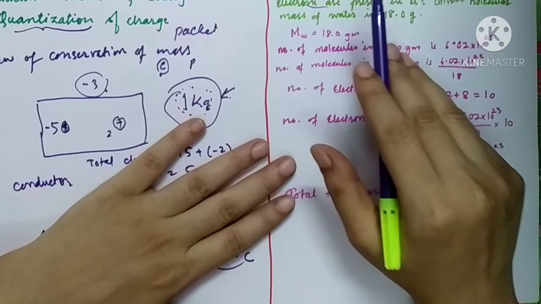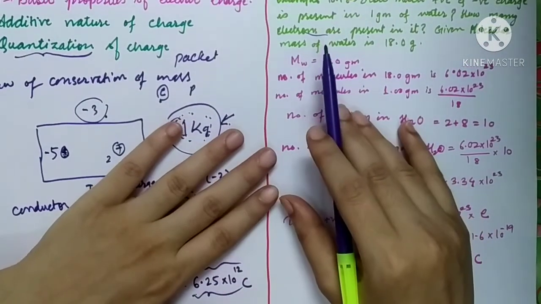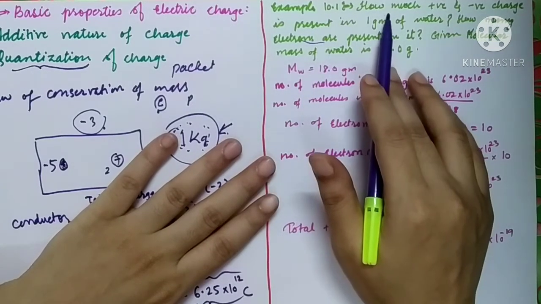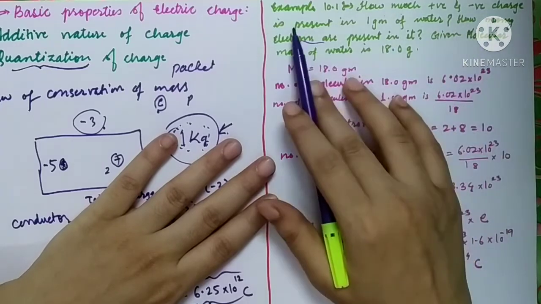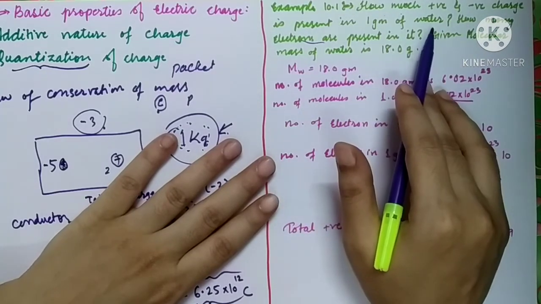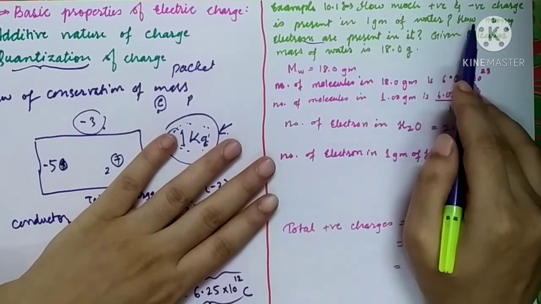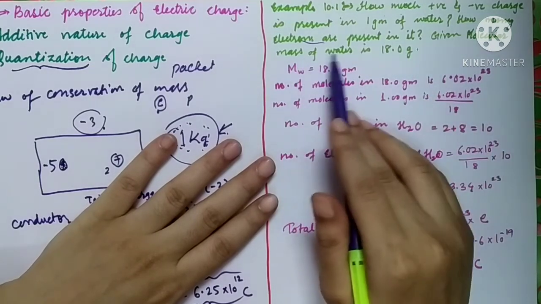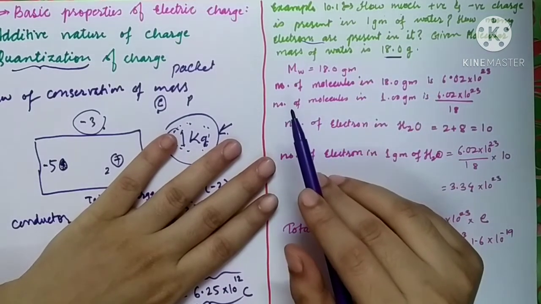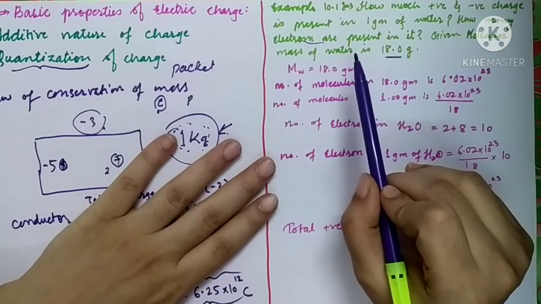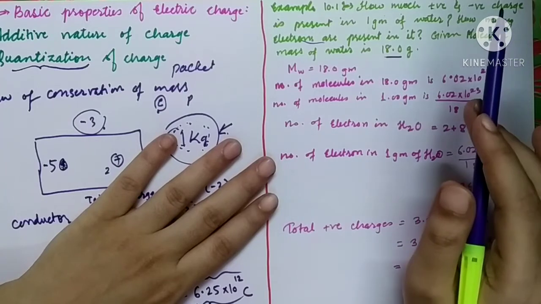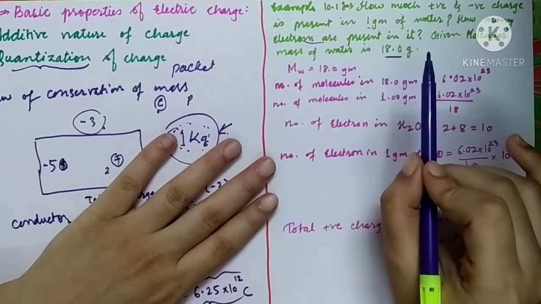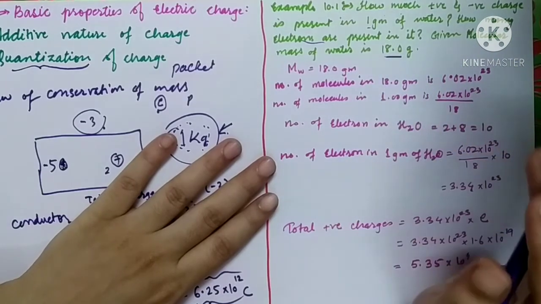Example number 10.1. See the statement of this example. How much positive and negative charge is present in 1 gram of water? How many electrons are present in it? Given that the molecular mass of water is 18 gram. You have to find out the total positive and negative charges present in 1 gram of water, and the molecular mass of water is given, it is 18 gram.